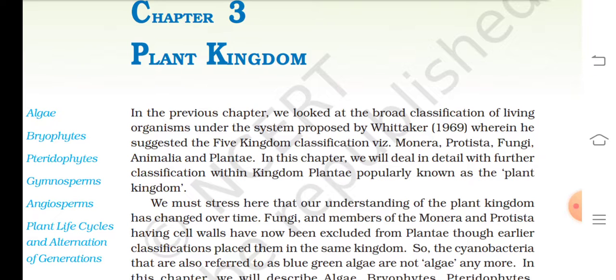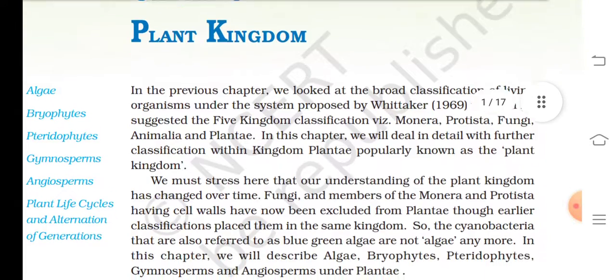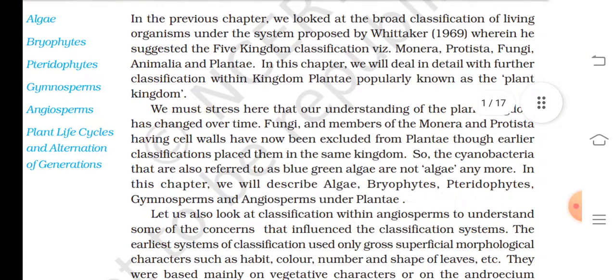We must stress here that our understanding of the plant kingdom has changed over time. Fungi and members of the Monera and Protista having cell walls have now been excluded from Plantae, though earlier classification placed them in the same kingdom. So the cyanobacteria, that are also referred to as blue-green algae, are not algae anymore. In this chapter, we will describe algae, bryophytes, pteridophytes, gymnosperms and angiosperms under Plantae.